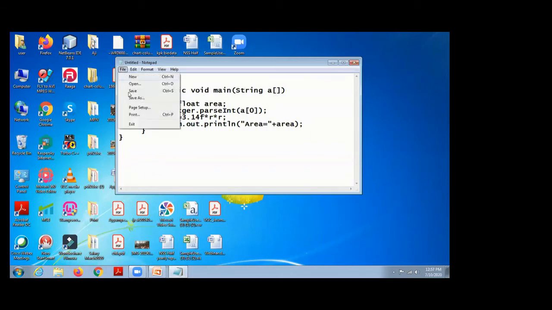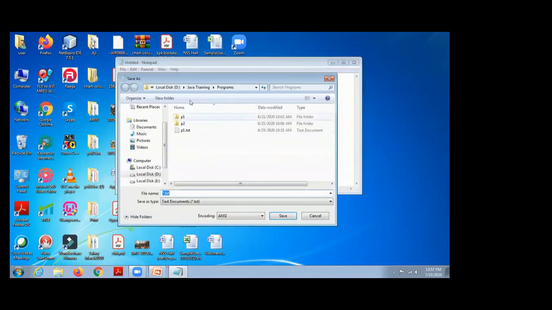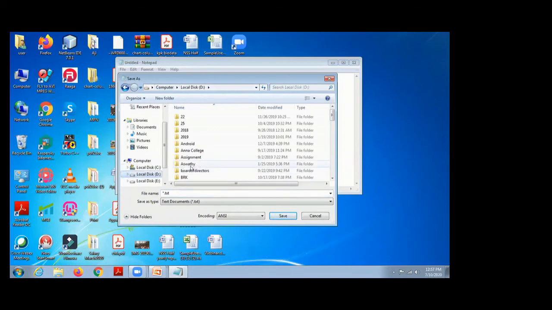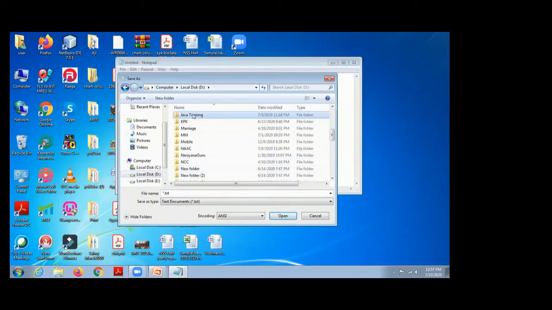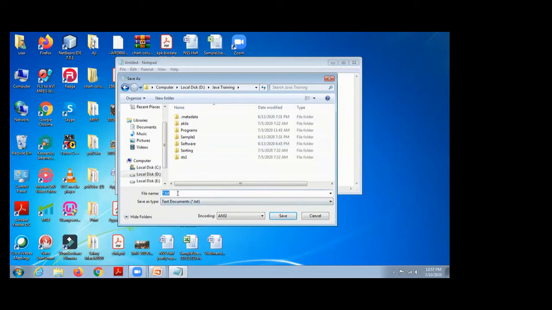So I save this program in the D drive, in the folder Java training. Name is Area.java.